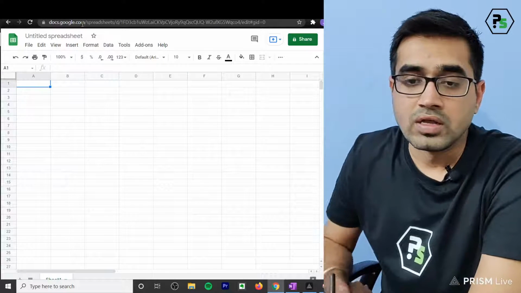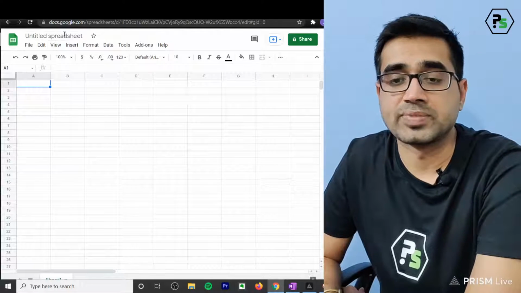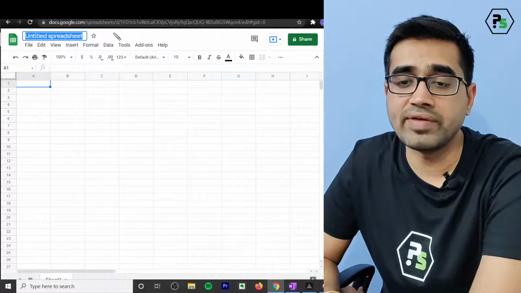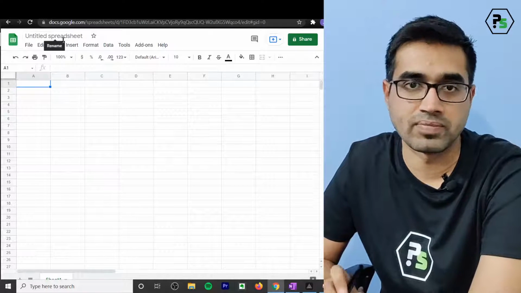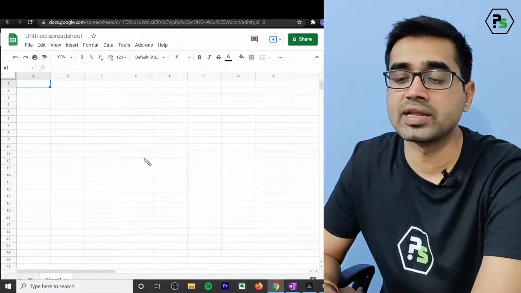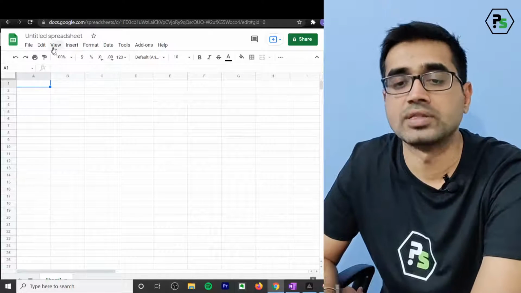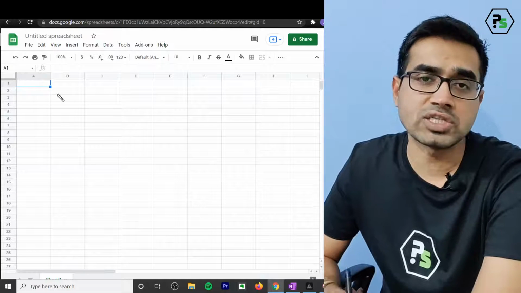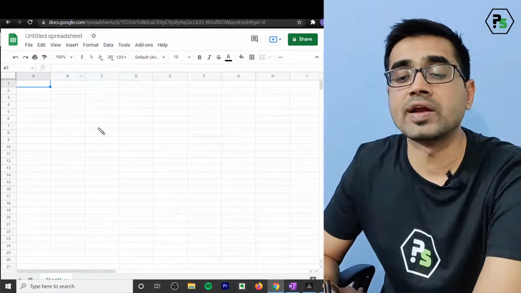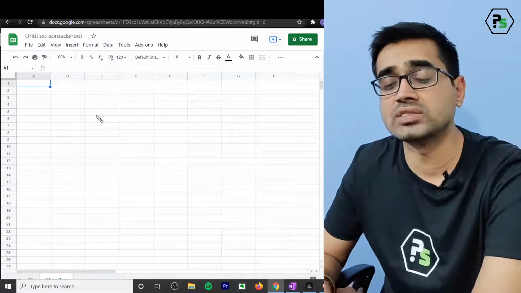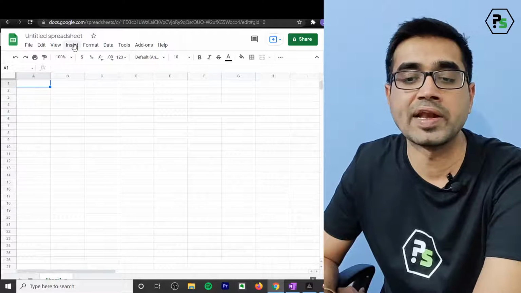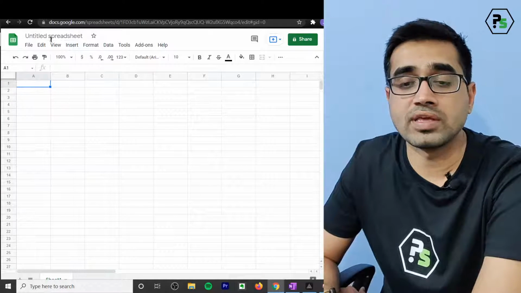Okay. So now this is the untitled spreadsheet. I can give it a name, and if I don't, it will be kept as untitled spreadsheet, and it is automatically saved. There is no Control S in Google spreadsheet. It is saved automatically as long as you have a running internet. If the internet stops, it will ask you whether you want to allow offline access. If you allow offline access, then this sheet will continue to be saved on your system, and as soon as it gets the internet, it will upload all the data to your Google Drive. So it is already linked to your Google Drive. If you wish, you can change it.